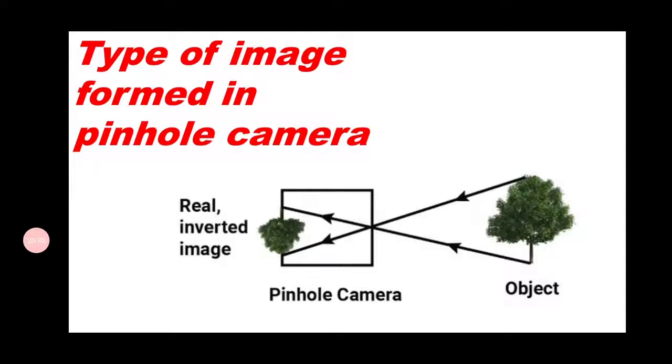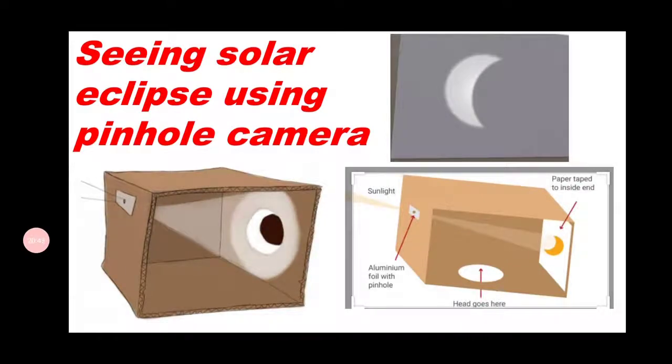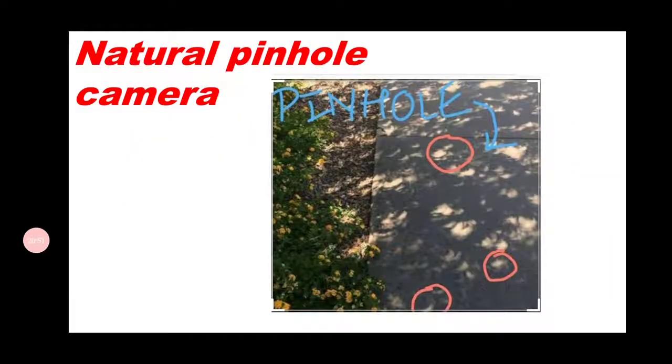The type of image formed by a pinhole camera is real and inverted. Next, we can also see a solar eclipse using a pinhole camera, and the natural pinhole camera is where the gaps between the leaves, when sunlight passes through them, act as a pinhole camera.